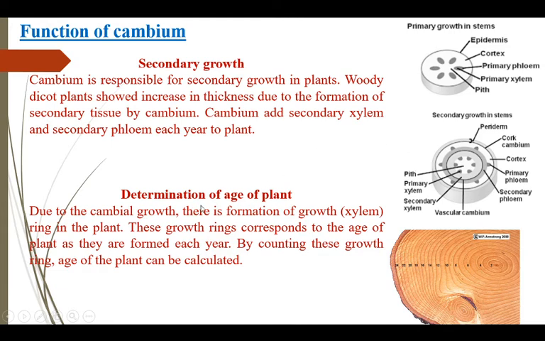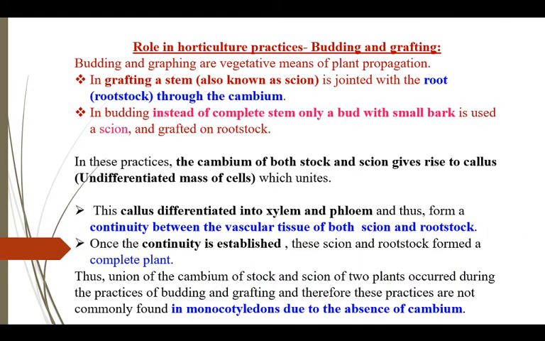Determination of age of plants. Due to the cambium activity, there is formation of growth rings in plants, and these rings correspond to the age of the plant because they are formed each year. By counting these rings, we can calculate the age of the plant.